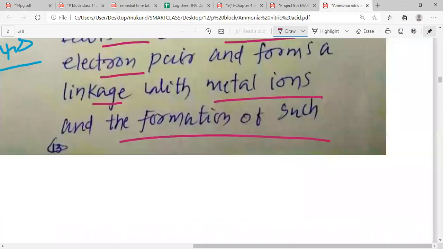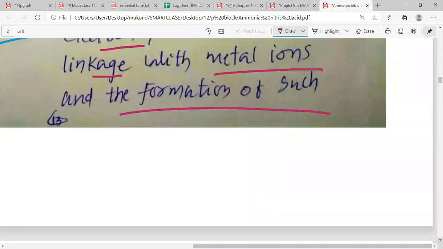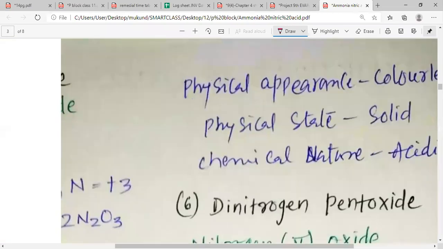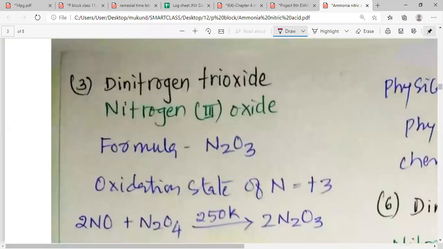So this is how, my dear students, we study the various oxides of nitrogen. The third oxide that we need to study is... can you read it for me, my dear students? What is the name of the third oxide? Any one of you? Dinitrogen trioxide. Thank you. Read it once again. Dinitrogen trioxide. Very good, Chirag.